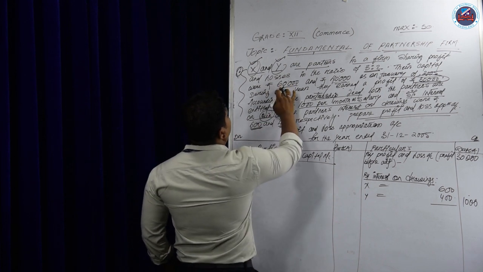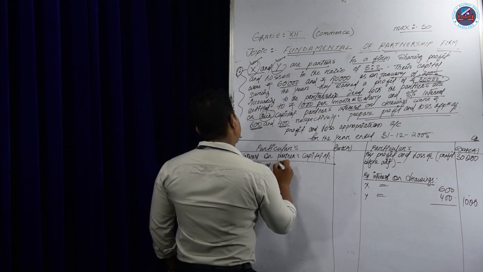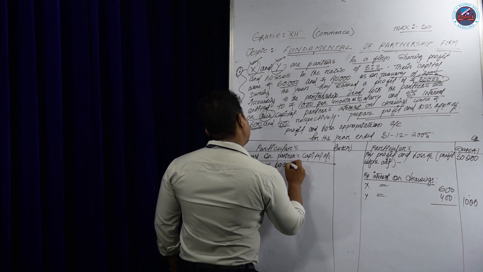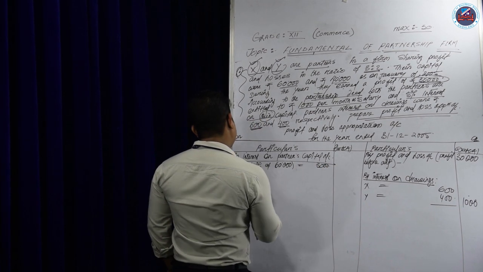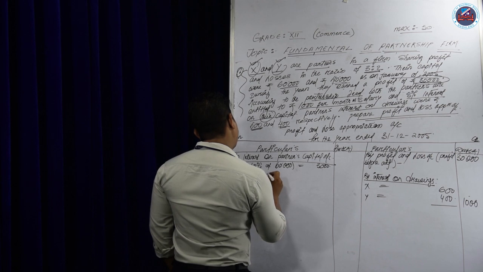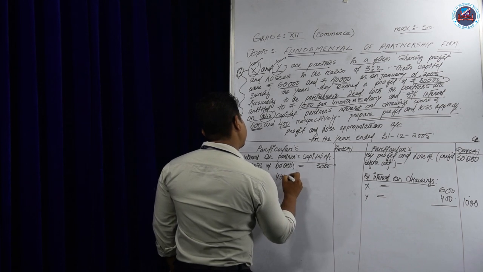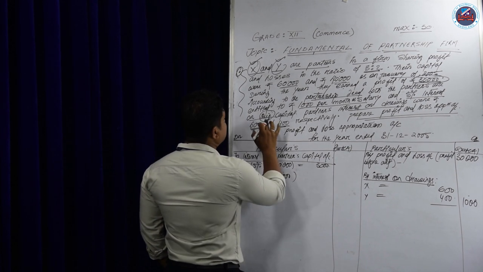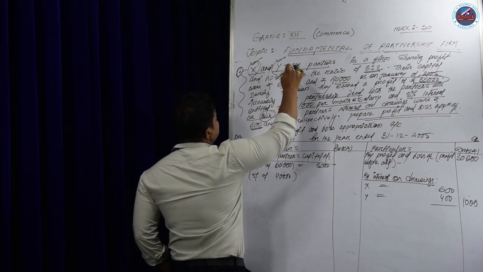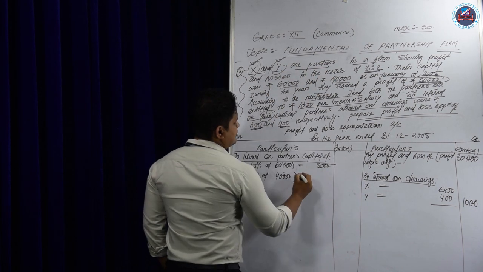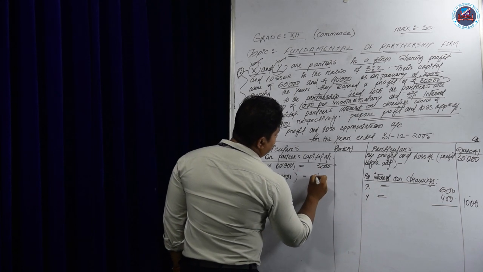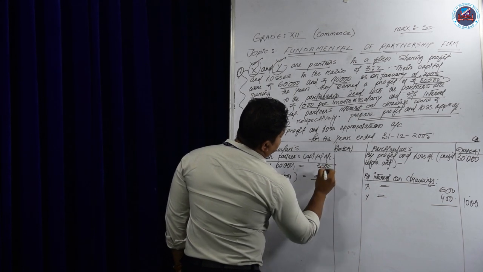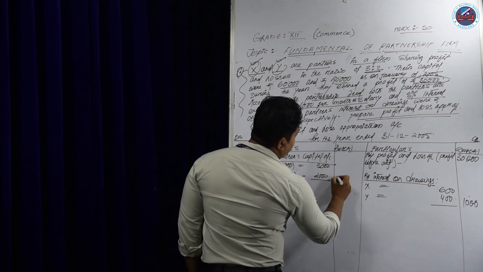X's capital is 60,000, and 5% of 60,000 will be 3,000. Next, 5% of 40,000, that is Y's capital, will be 2,000. If you add it, 3 plus 2, how much? 5,000.